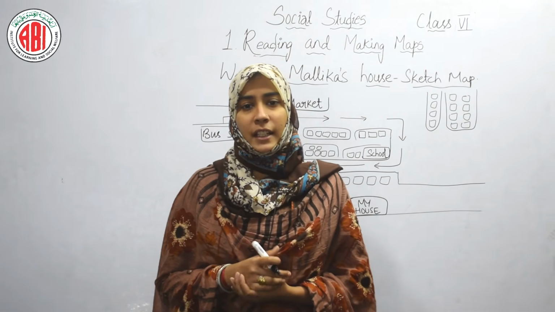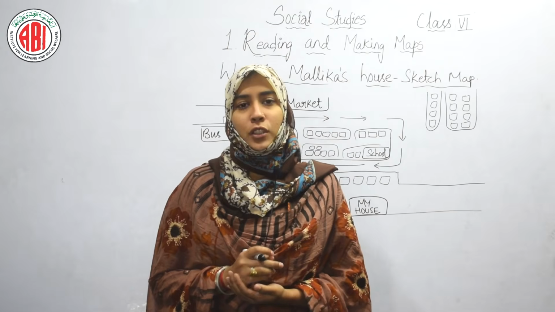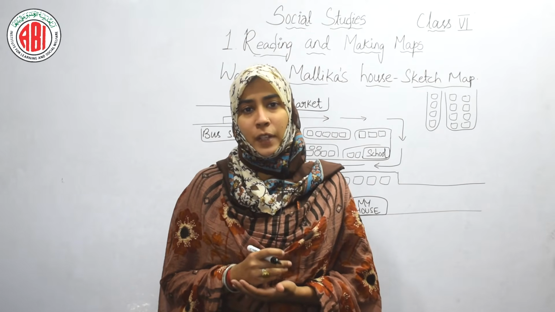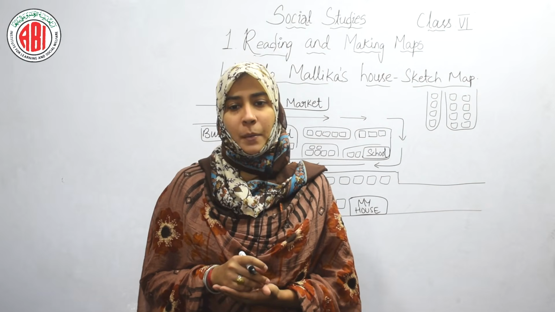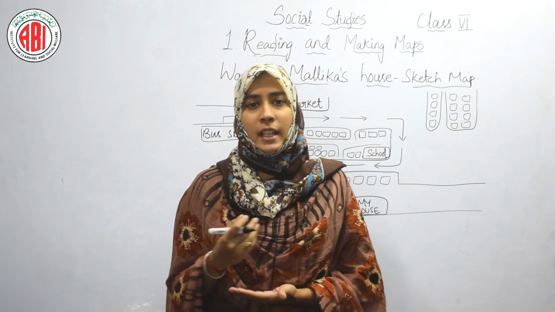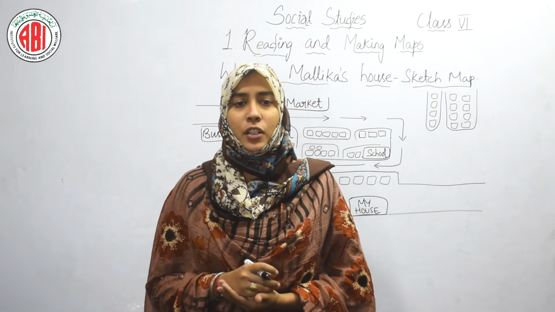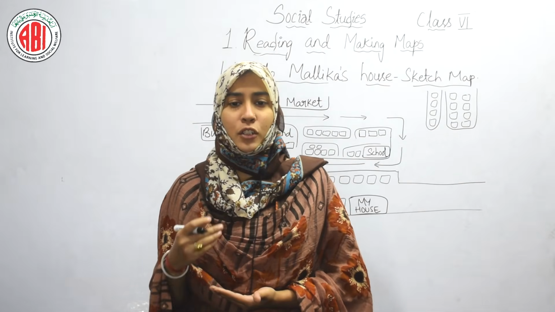Now we will see the activity Way to Malika's house through the sketch map. There are 2 friends, Leila and Malika, who met at a Red Cross service activity in Nizamabad. One is Leila and another is Malika. They met at a Red Cross service.